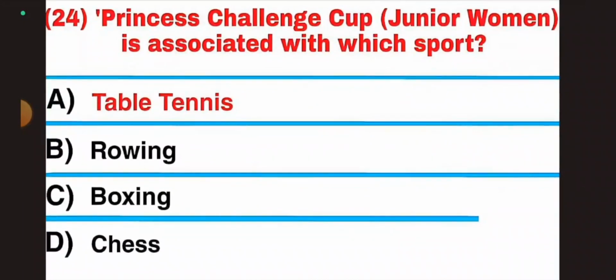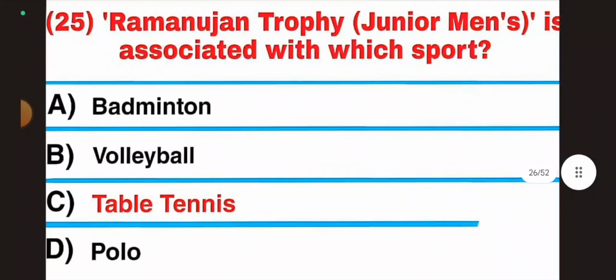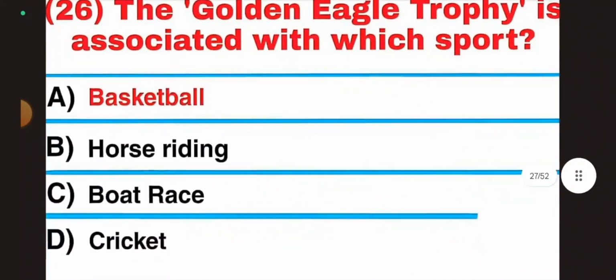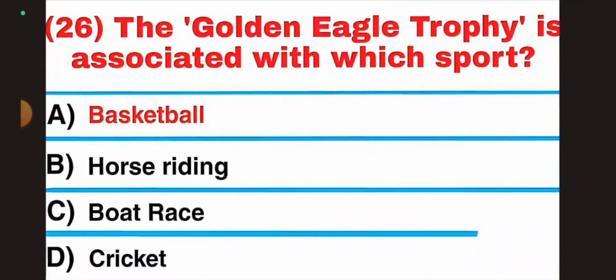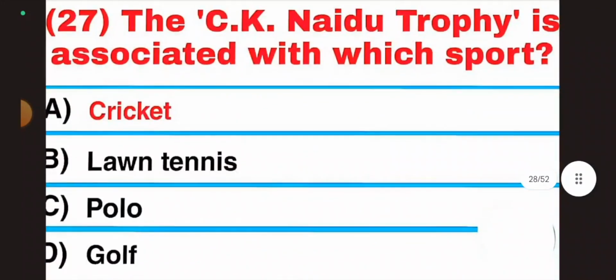Question 24, Princess Challenge Cup Junior Women is associated with which sport? Answer, table tennis. Question 25, Ramanujan Trophy Junior Men's is associated with which sport? Answer, table tennis. Question 26, the Golden Eagle Trophy is associated with which sport? Answer, basketball. Question 27, the C.K. Naidu Trophy is associated with which sport? Answer, cricket.